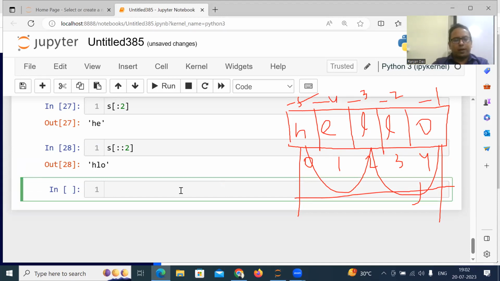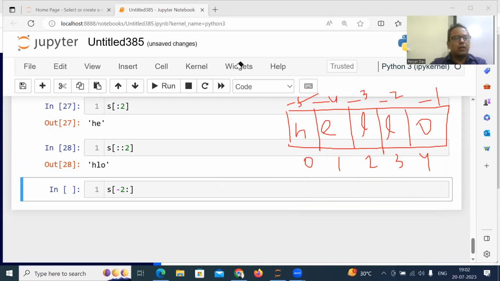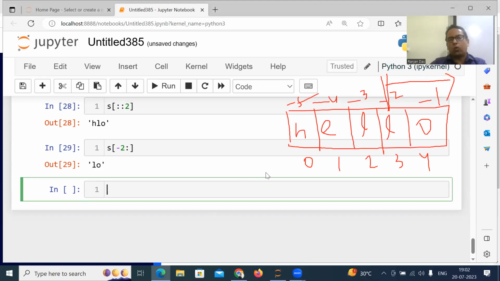Okay. Suppose I write here S of -2 colon. So what the answer will be? -2 is a negative index. So -2 means you'll start from -2. What is the step? The step here is 1 because default step 1 means positive. So you have to move from left to right. You start from -2 and you have to move towards right until end. So the answer is LO.